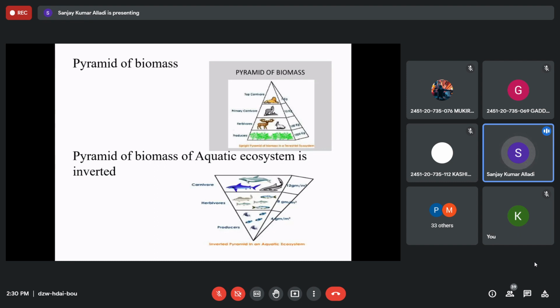That can be understood by drawing an ecological pyramid of any ecosystem in any forest at any time. We can know whether that ecosystem is balanced or not, whether it will sustain or it will be lost in the near future, right? So this is what we can understand. This is the ecological pyramid.